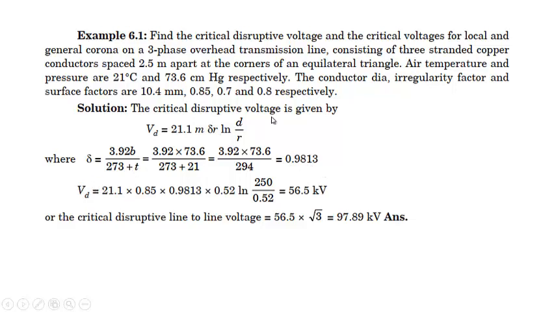D is equal to 2.5 meters, that's why 250, because it has been converted to centimeters, and the radius has also been converted to centimeters, because the diameter is 10.4 millimeter, and its half will be 0.52 centimeters. So it comes out to 56.5 kV. Critical disruptive voltage line to line, multiplied by √3, we will get 97.89 kilovolt.